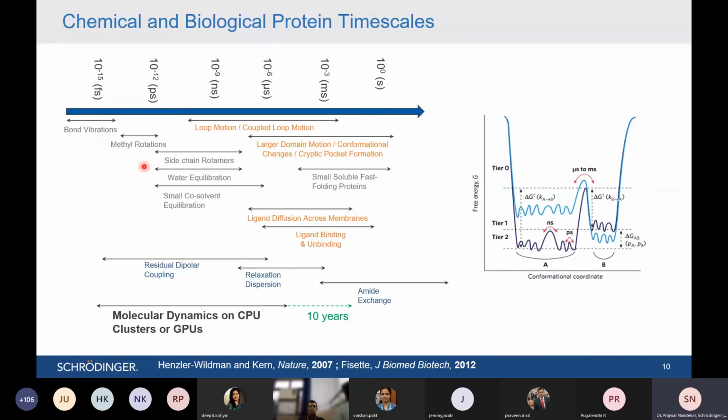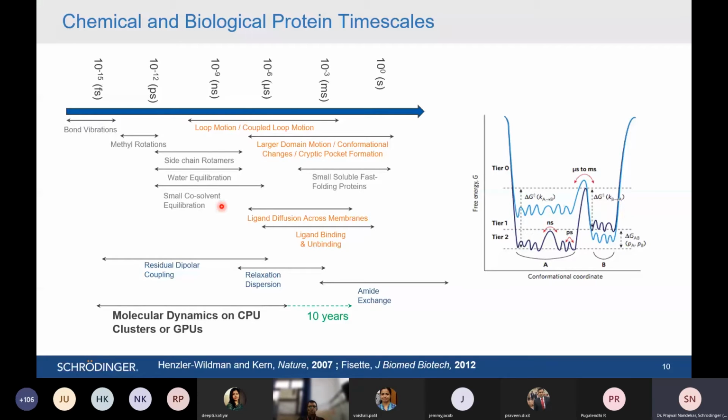Other things like methyl bond rotation or side chain rotations happen at the picosecond level in actual experiments. But many other things, like how a ligand binds, how loop motion occurs, or how a protein-ligand system gets stable, happen at the nanosecond level, 10 to the power minus 9.